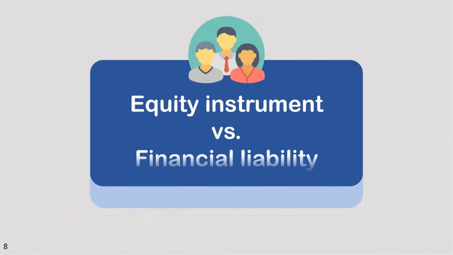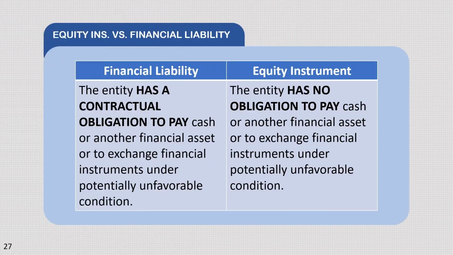Equity instrument versus financial liability. Financial liability. Since liability nga siya, kumbaga may obligation. Ang i-highlight lang natin na phrase dito ay the entity has the contractual obligation to pay, cash man yan o another financial asset or to exchange financial instrument. But take note to the word contractual.